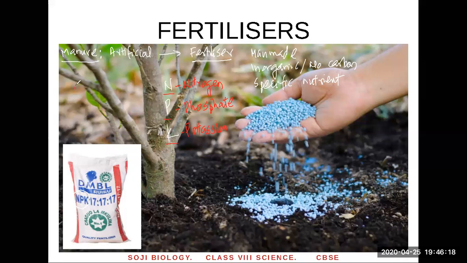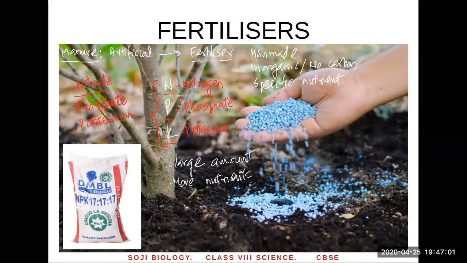So there are three kinds of fertilizers. Some fertilizers give you only nitrate. Some give you only phosphate, so phosphate fertilizer. Some give you only potassium. And in the factories, they mix them together to create NPK. NPK is a mixture of three different fertilizers, right? Why do we use them? Because plants need large amounts of these nutrients for their growth. And when you do large-scale agriculture, you need more nutrients for faster growth. So they use this, okay?